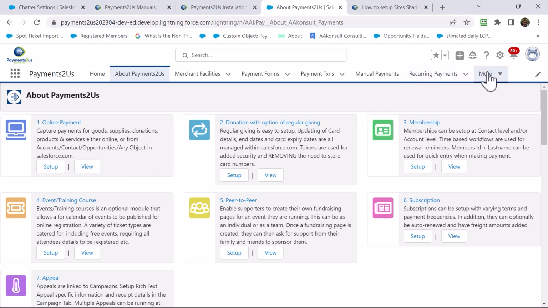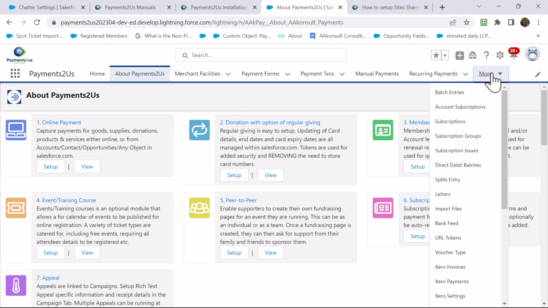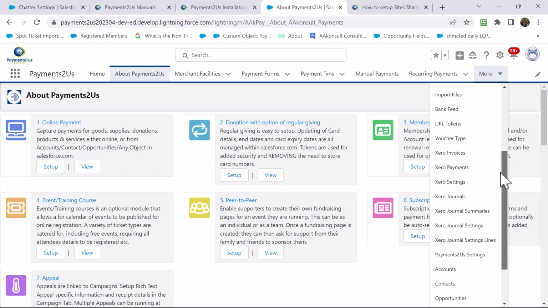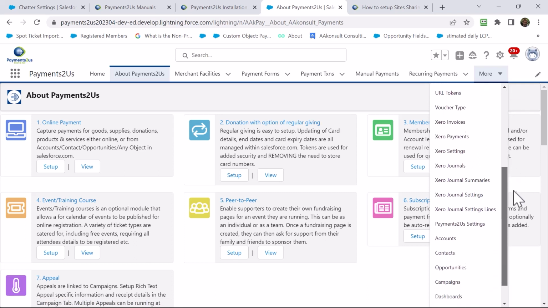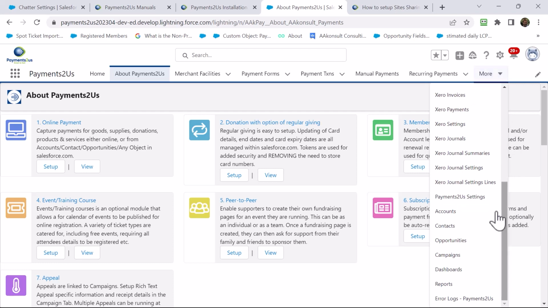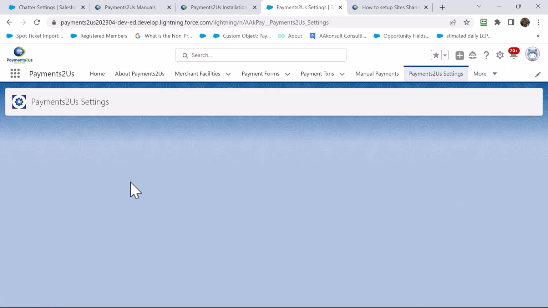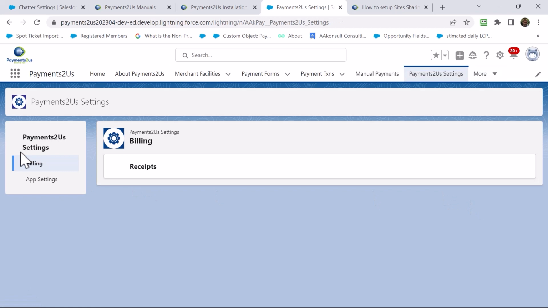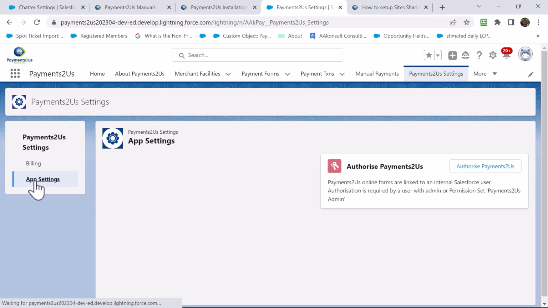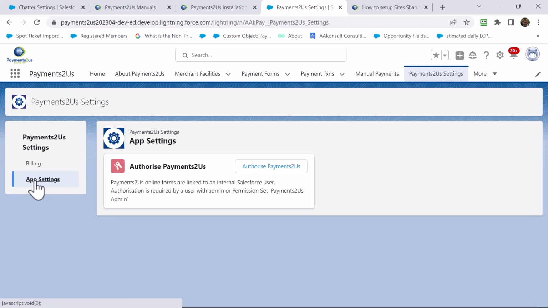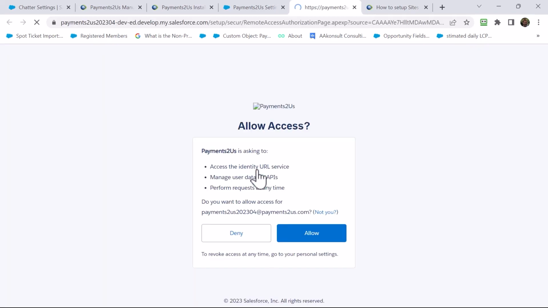The final thing we need to do here is authorize Payments2Us the app so that the public website can access it and use it. So from here we go to the Payments2Us settings, and then from here we choose app settings, and then we go authorize Payments2Us.